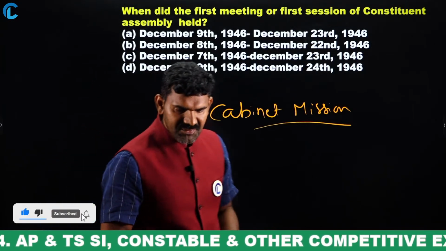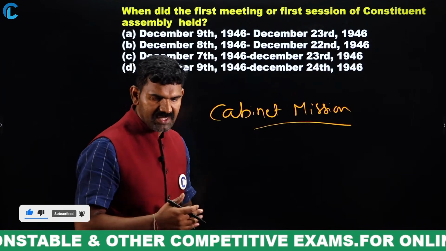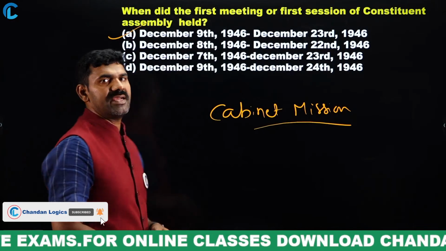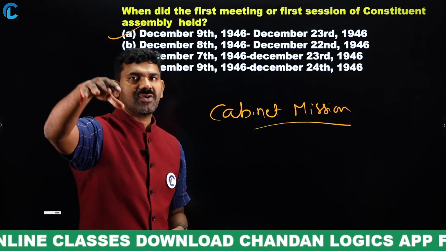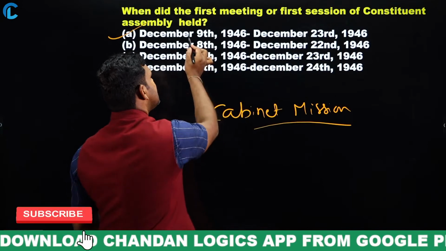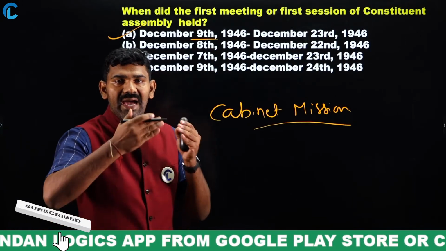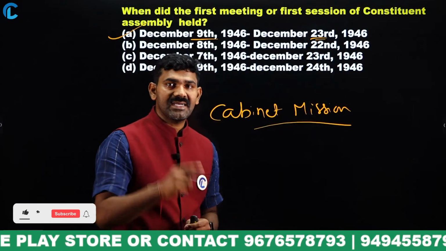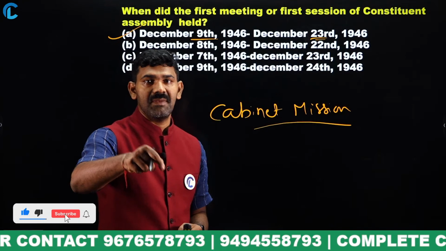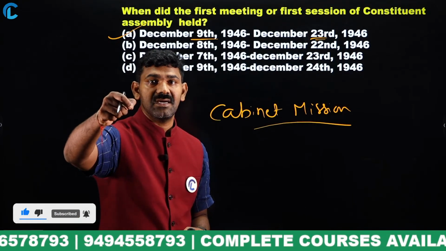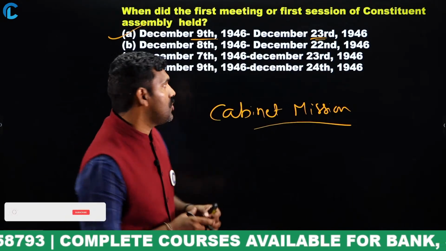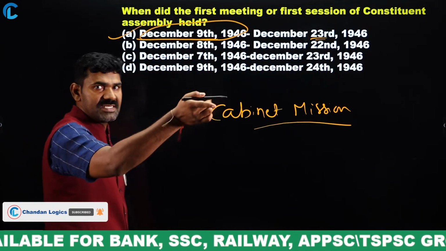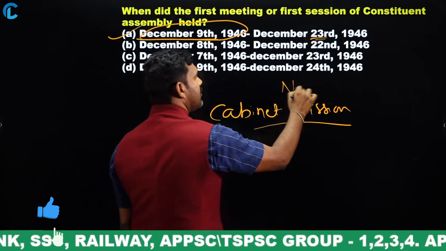I got multiple answers from you. Some of you have come with answer A, some with answer B. Don't worry. The right answer is option A. The first session of the Constituent Assembly took seats on December 9th, 1946, and it continued till December 23rd, 1946. And remember that the last session of the Constituent Assembly ended on November 26th, 1949. So the preparation of the Constitution started on December 9th, 1946. It ended on November 26th,